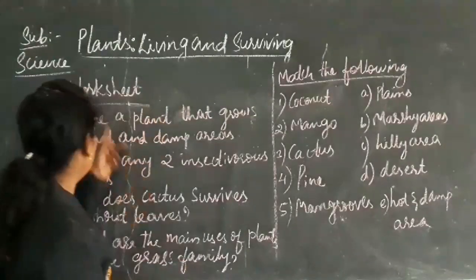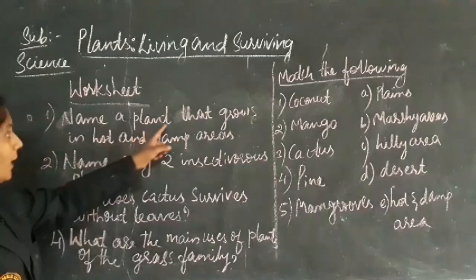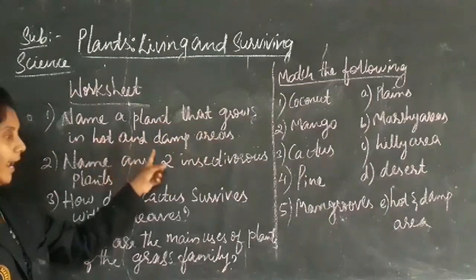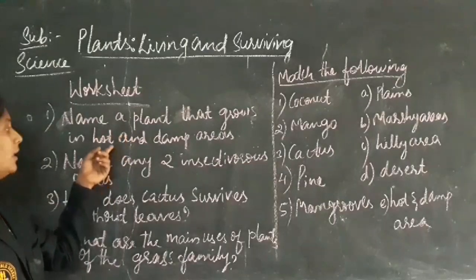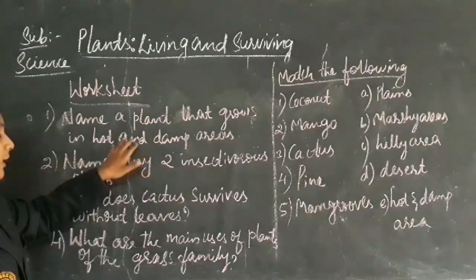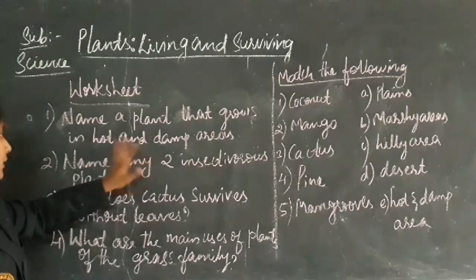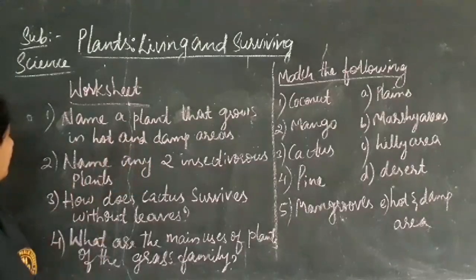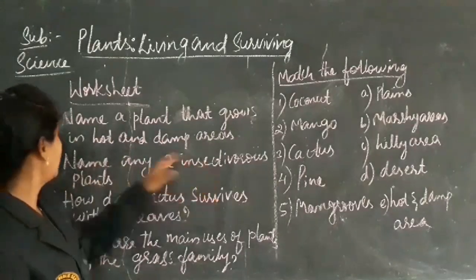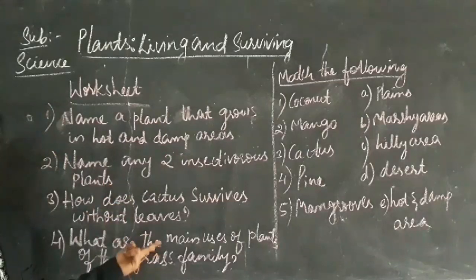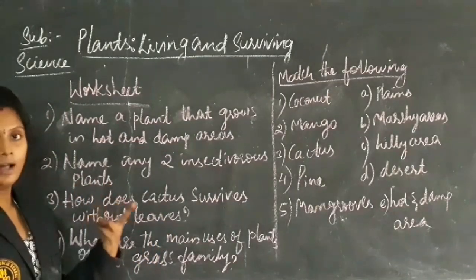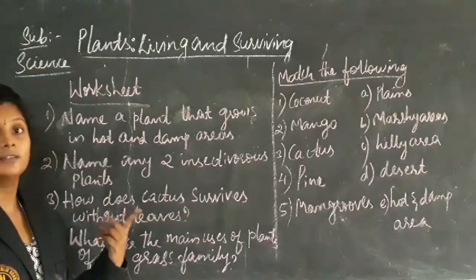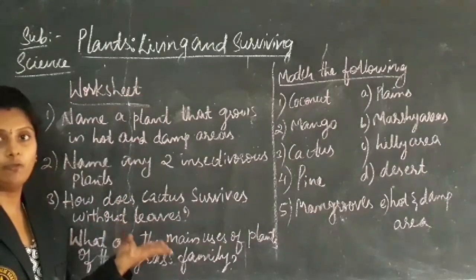Okay, here is the worksheet. Name a plant that grows in hot and damp areas. So you need to give an example of what kind of plants or trees grow in these kinds of regions. And next, name any two insectivorous plants. Any two examples you have to give. That is nothing but the pitcher, sundew, Venus flytrap.